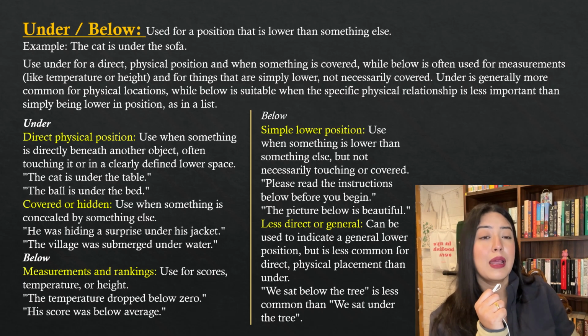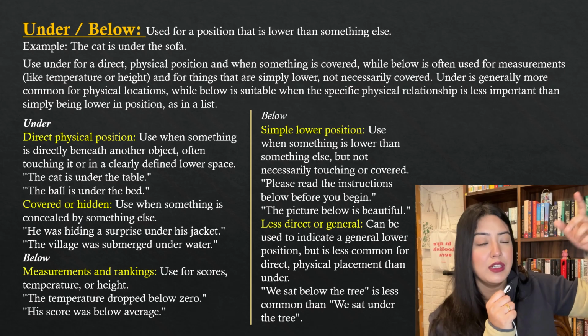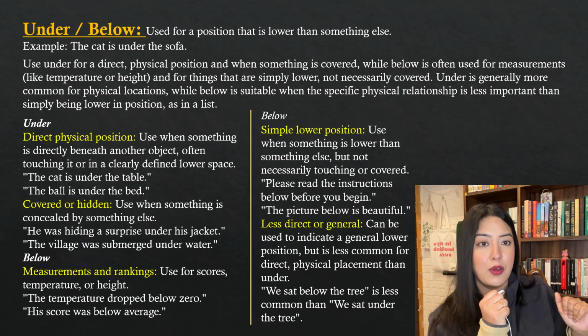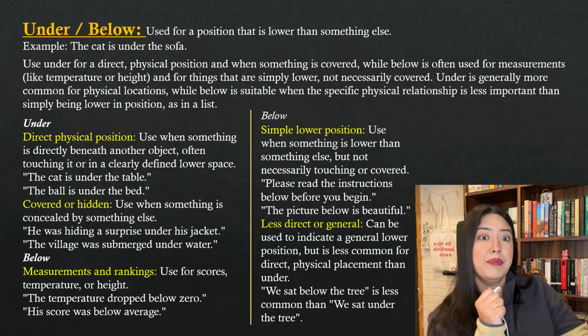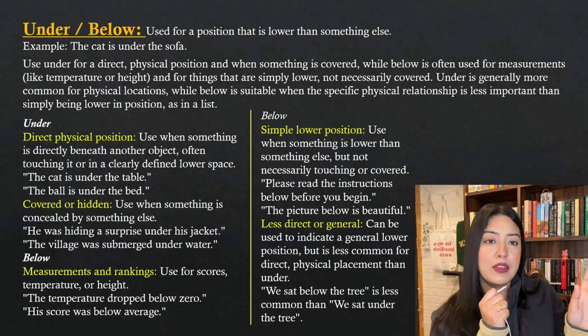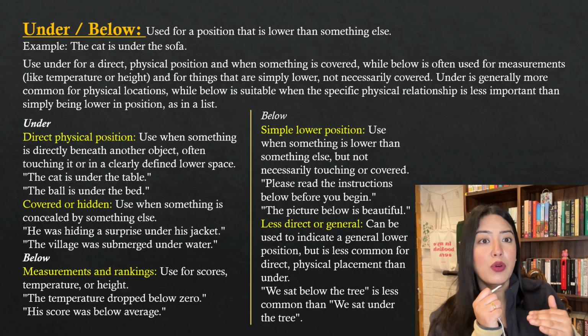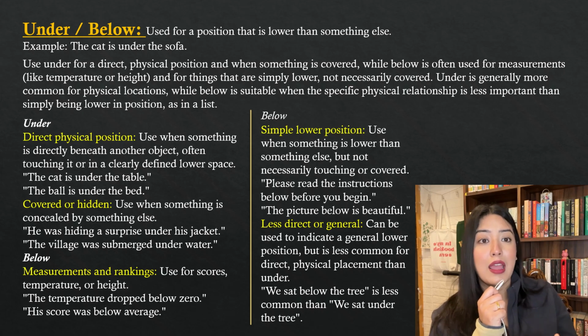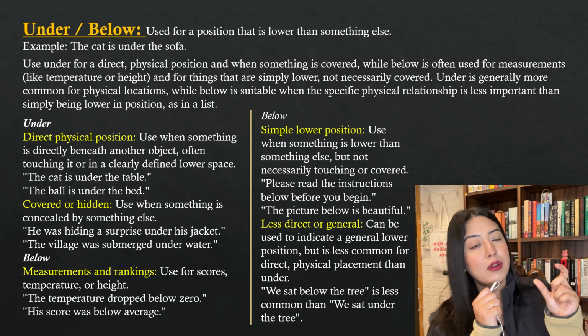If you say the temperature is below this temperature, it's a comparison with a higher temperature. So the temperature is below this, okay? You know, I am below your age. Okay, I am below your age. Below, you will not say underage, that is completely different. Underage, the meaning is different. But below, you will not say that I am higher than you, or I am above you, but you can use below when there's no covering.